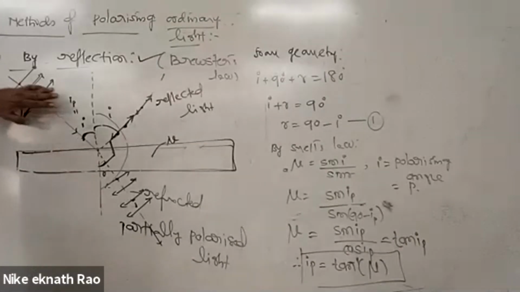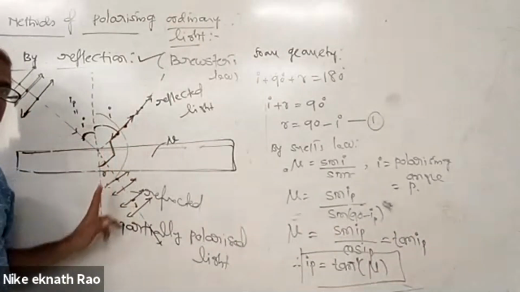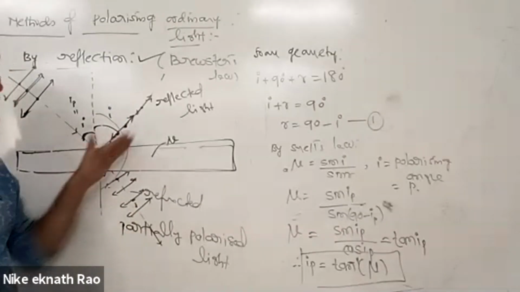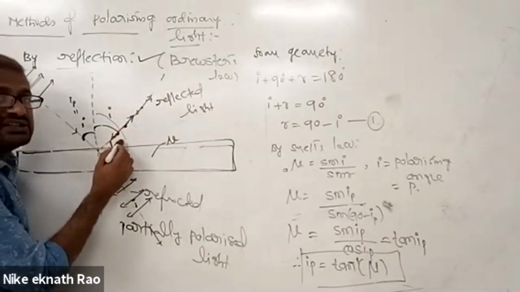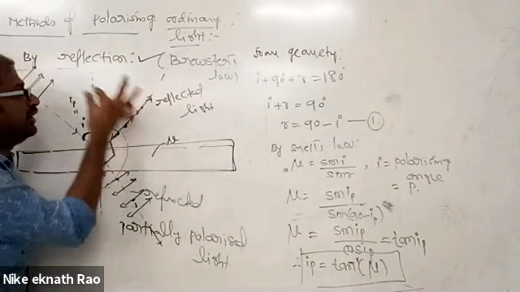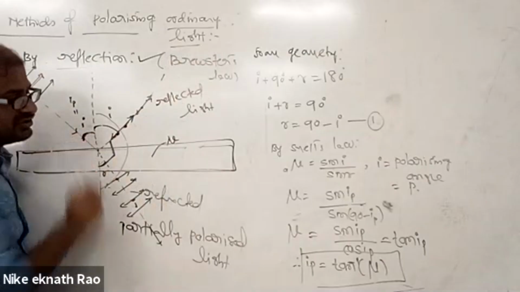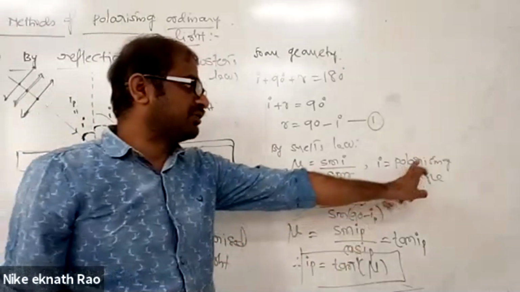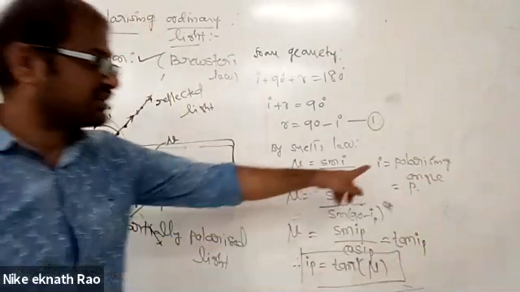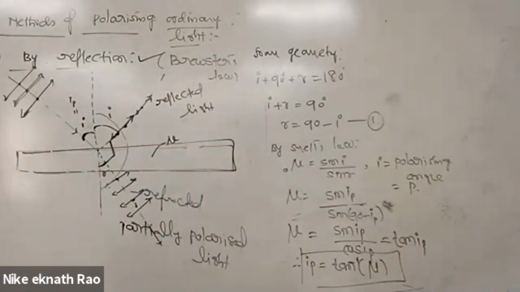So unpolarized light is incident. When the reflected and refracted light rays are perpendicular, the reflected light has electric field vectors oscillating confined to a single plane. These vibrations are perpendicular to the plane of incidence, and it is partially polarized. And this angle of incidence is called the angle of polarization, the polarizing angle. Sometimes the board asks for the definition of the polarizing angle also. This is the entire polarization topic.